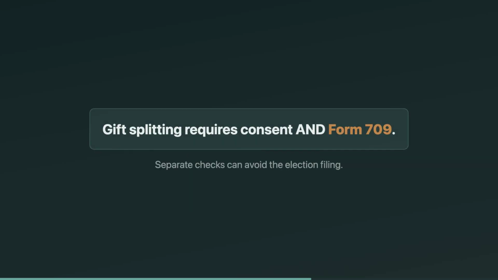Quick example: Jerry gives his friend $28,000 and Ella gives her niece $31,000. If they elect gift splitting, each gift is treated as half from each spouse. That can keep each spouse's share at or under the annual exclusion per donee, avoiding a taxable gift. But you still file Form 709 to elect splitting. A sneaky exam twist: if they instead write separate checks as separate gifts, they may avoid needing a return at all.